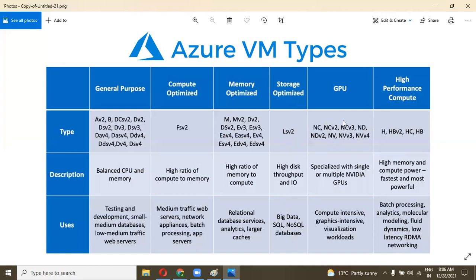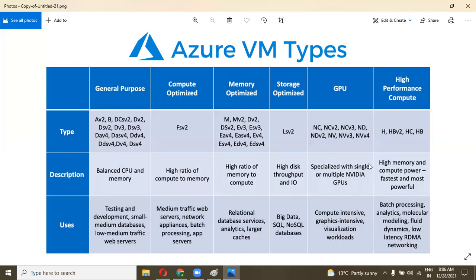The GPU is used when a game is being built, so we need a GPU. For games or graphics-related work, we can use GPU-type instances like NC, NCv2, NCv3, ND, NDv2. These are specialized with single or multiple NVIDIA GPUs, where we need the graphics card or GPU power. So we can use GPU-type instances for compute-intensive, graphics-intensive, or visualization workloads.